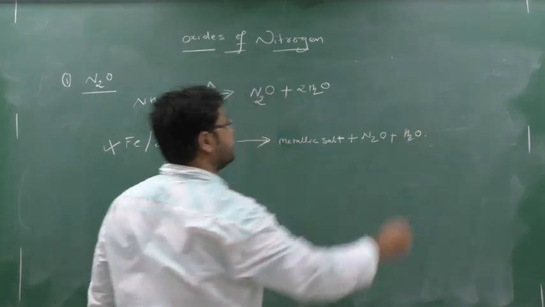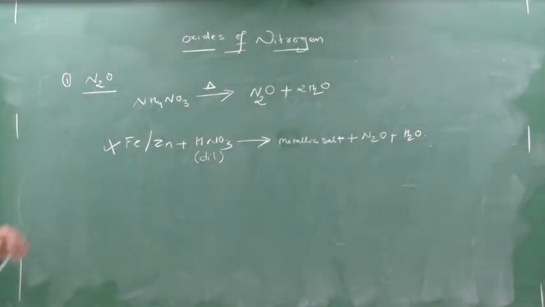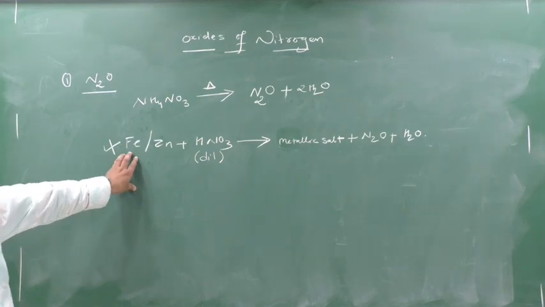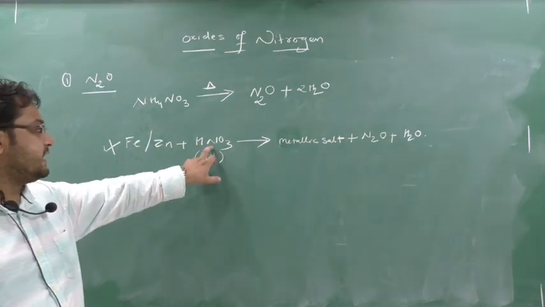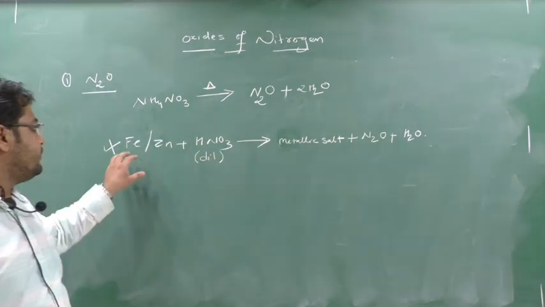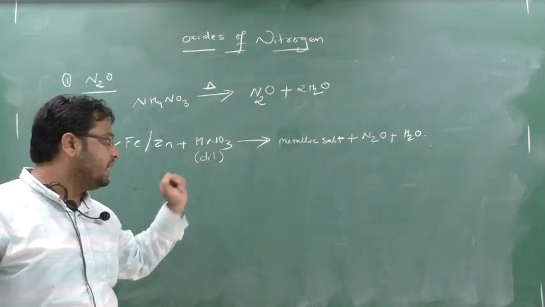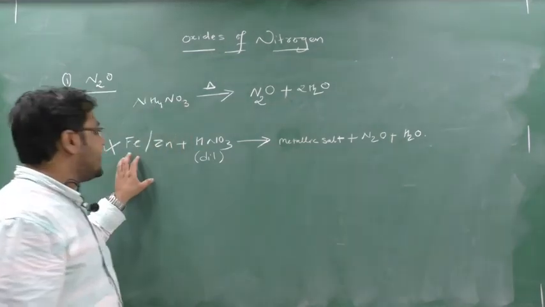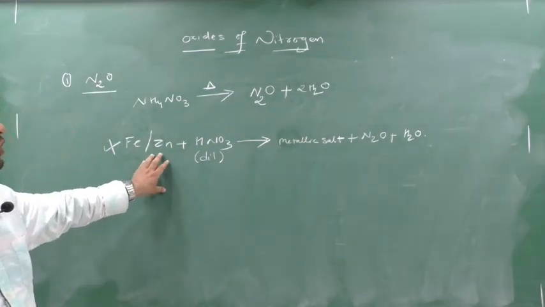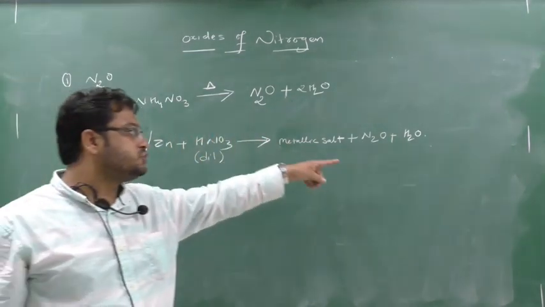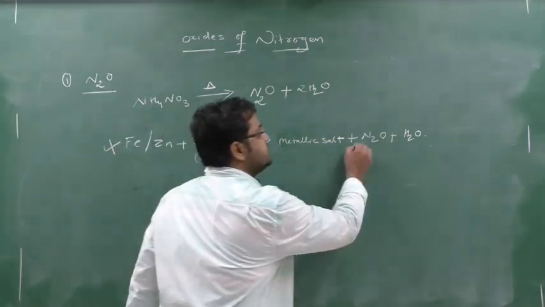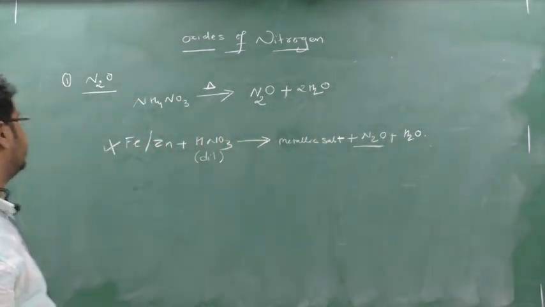So this is another preparation of nitrous oxide. Clear? So here Fe or Zn only reacts with dilute nitric acid. This dilute is very important. So when you react Fe or Zn with nitric acid, and that nitric acid should be dilute, you will get the metallic salt, that is either Fe(NO3)2 or Zn(NO3)2, plus H2O, plus N2O. So this is another preparation of nitrous oxide. Write down this.